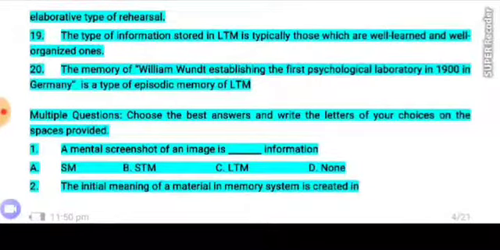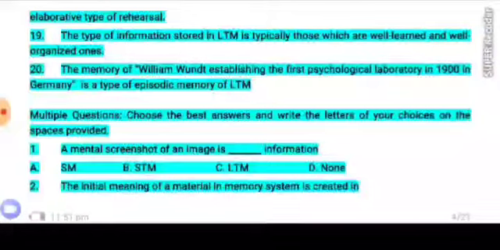Number 19. The type of information stored in long-term memory is typically those which are well-learned and well-organized ones. Number 20 and the final one.